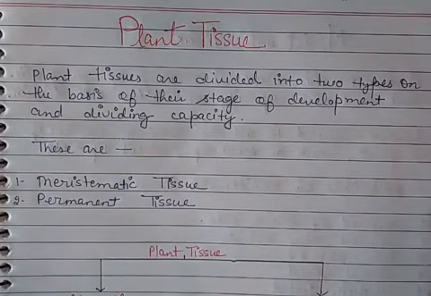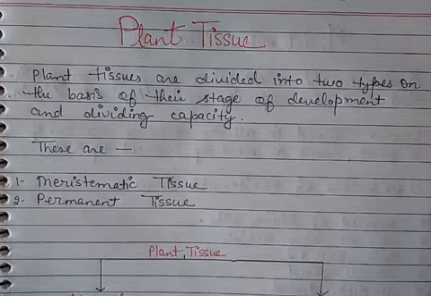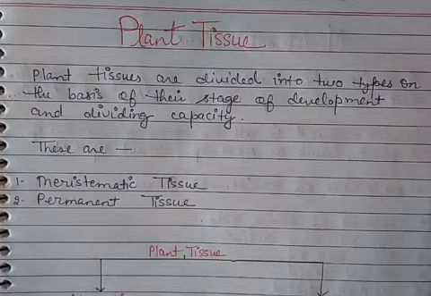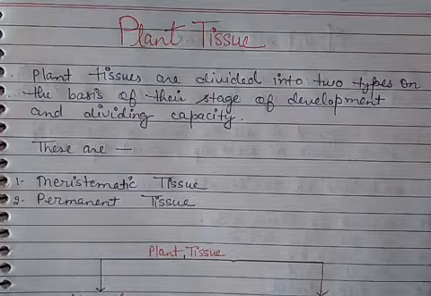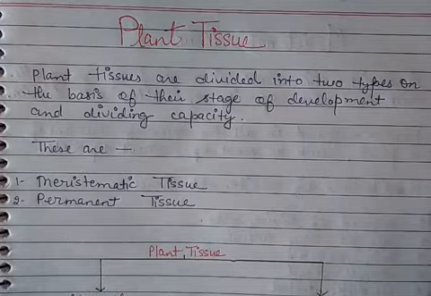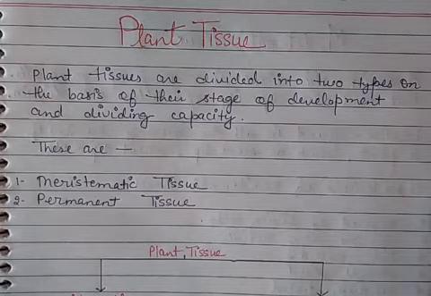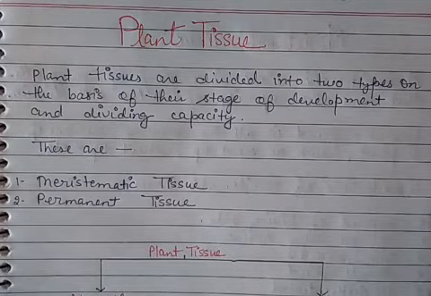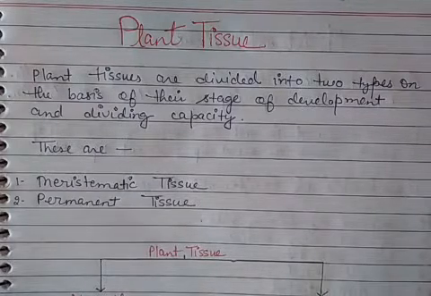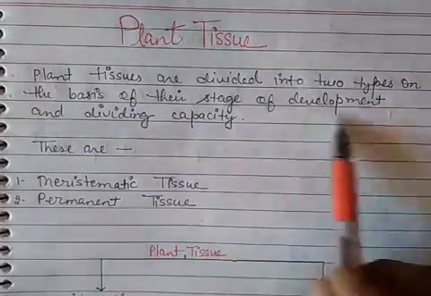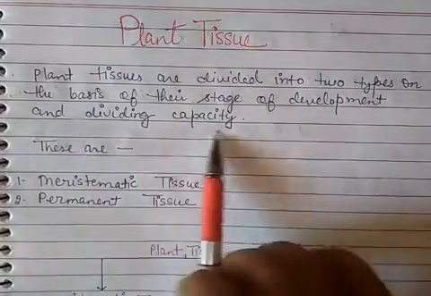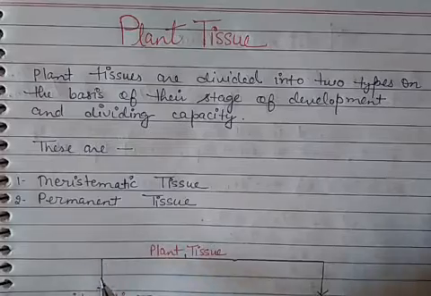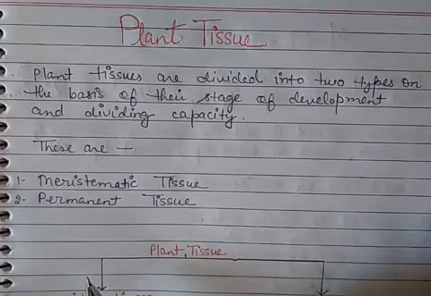As I said, the plant's body needs strength and support, and plants grow throughout their life, so they need cells which have the capacity to divide throughout life. On the basis of the stage of development and dividing capacity, plant tissues are of two types.